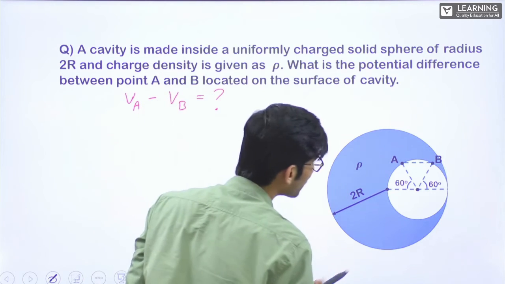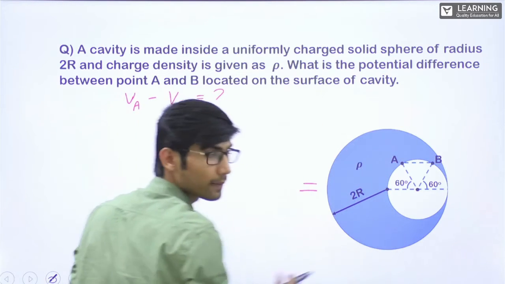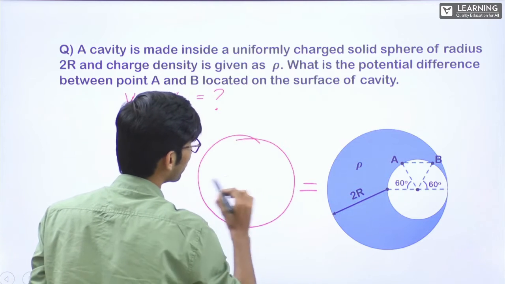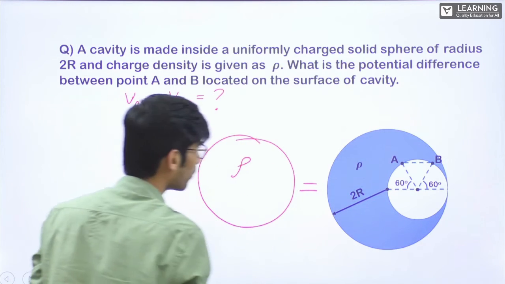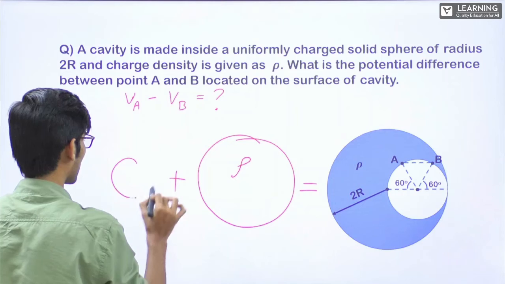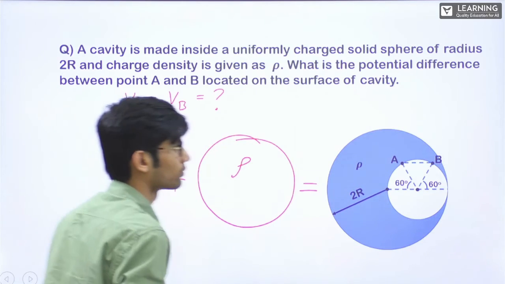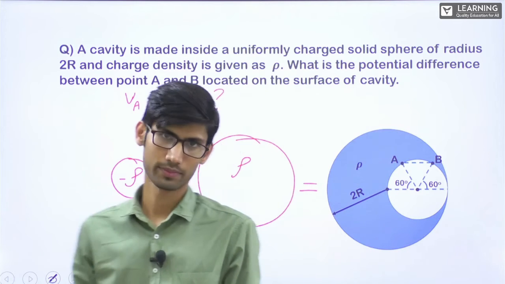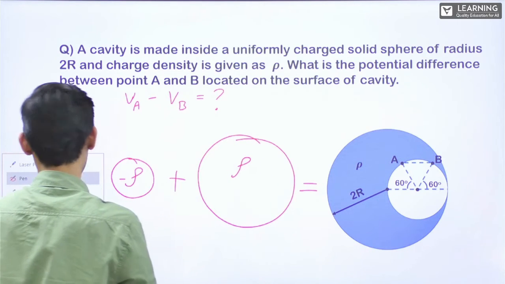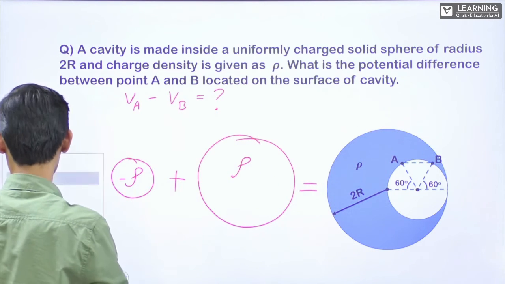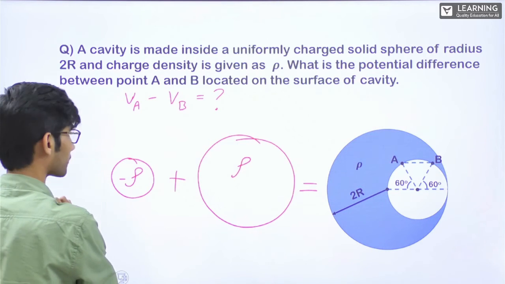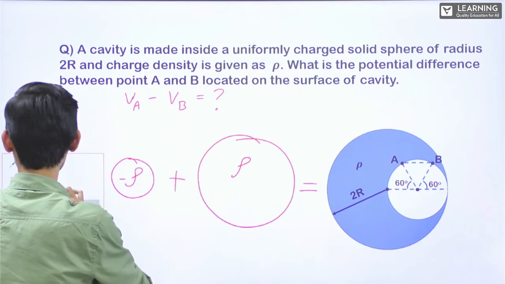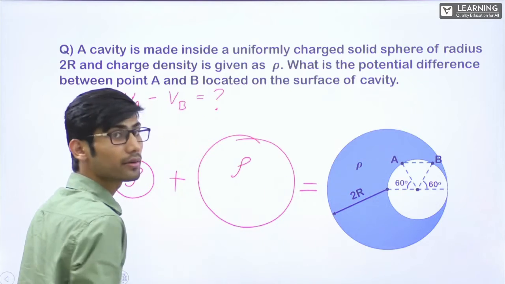Okay. See here, can I write this thing as one complete sphere with a charge density rho plus a small sphere with a charge density minus rho, right? I'll consider it this way. Fine. If I consider it this way, can you tell me the charge on this complete sphere?